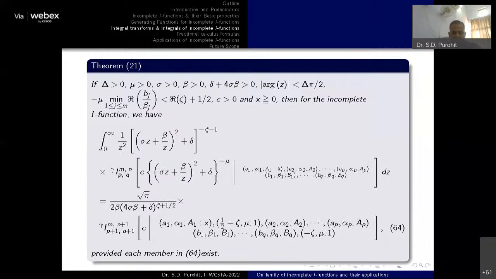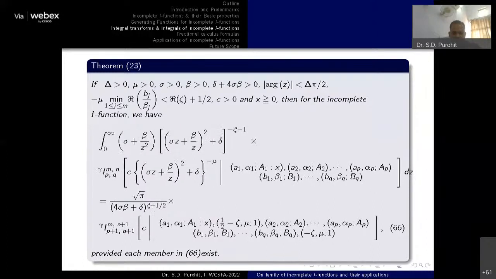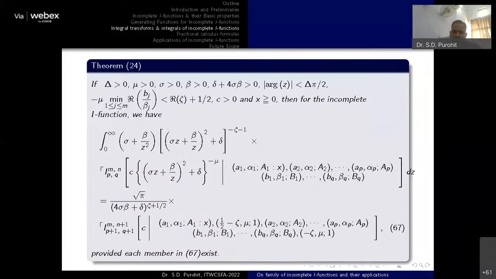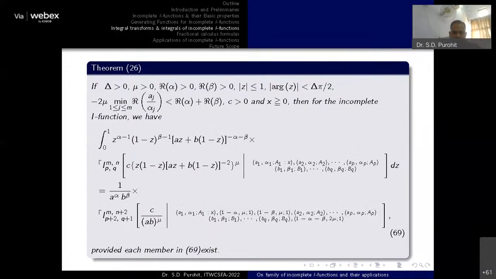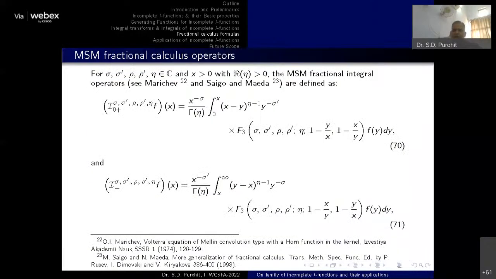So I am simply skipping those results. There are a number of results associated with these incomplete I functions. Okay, now we come to another part of the talk. Here we consider the MSM fractional calculus operator,